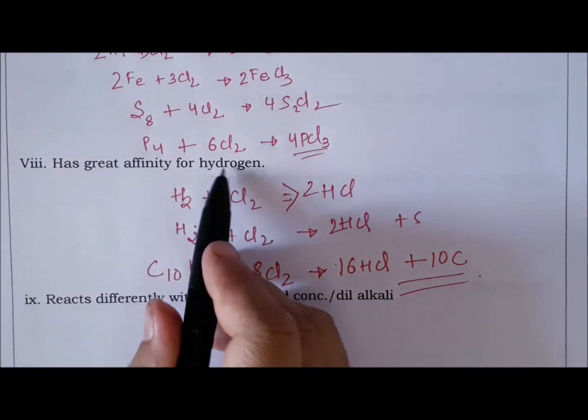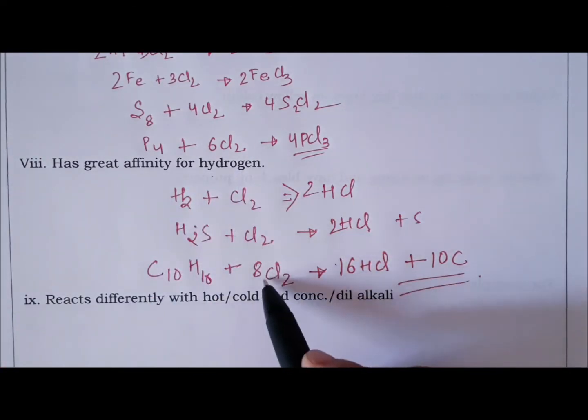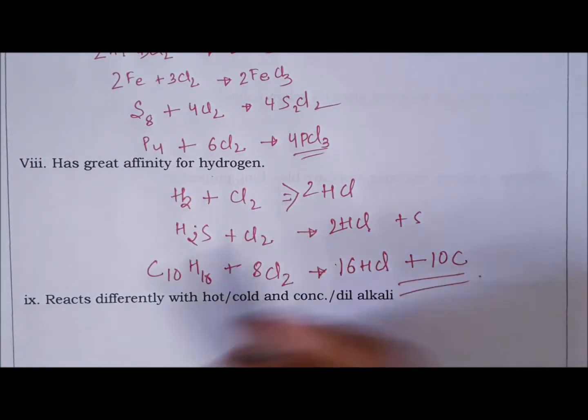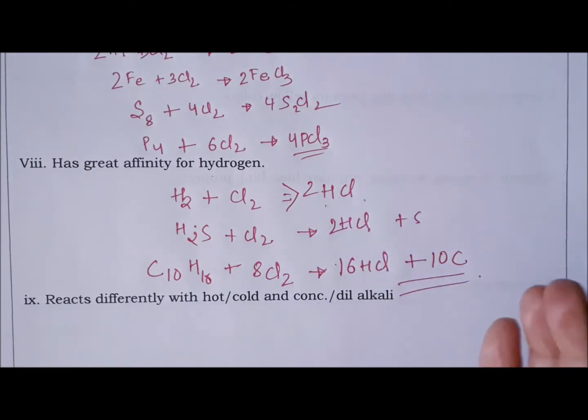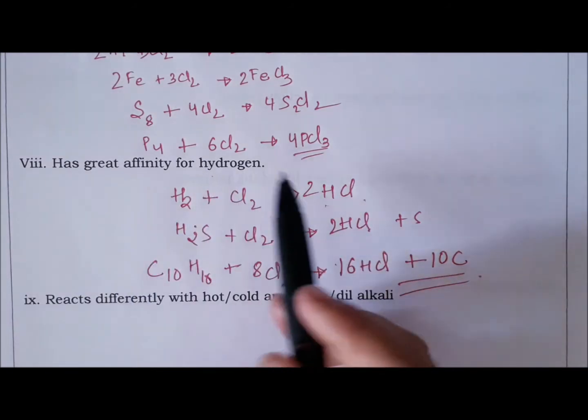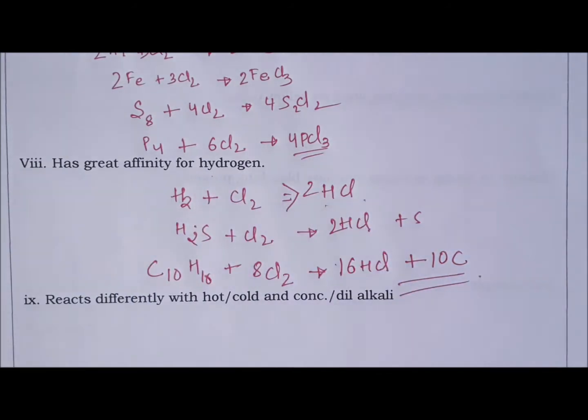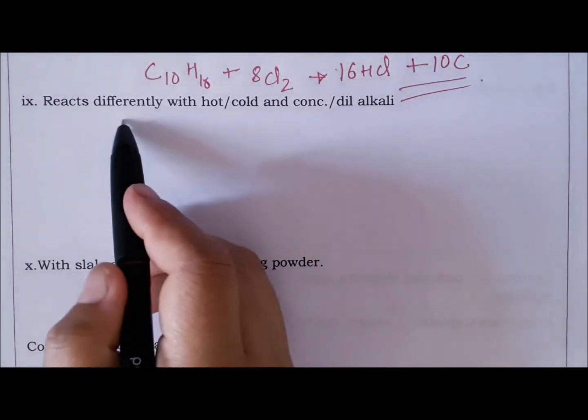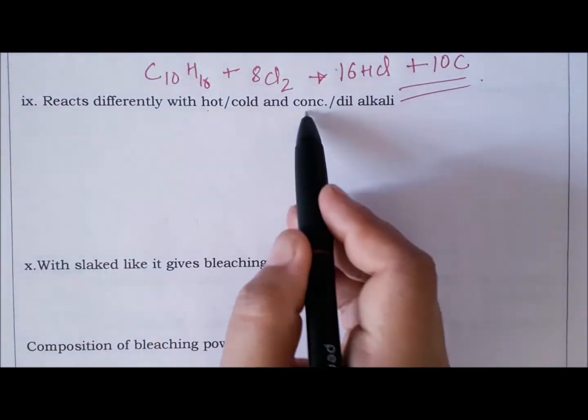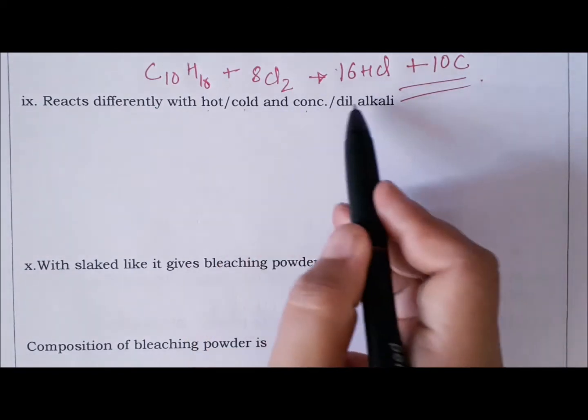So this chlorine reacts with compounds of hydrogen to give hydrogen chloride. Why? Because it has great affinity for hydrogen. Now, this chlorine reacts differently with hot concentrated alkali and cold dilute alkali.